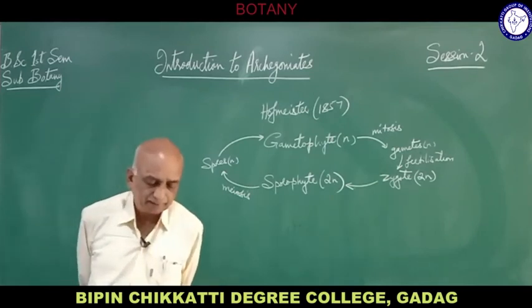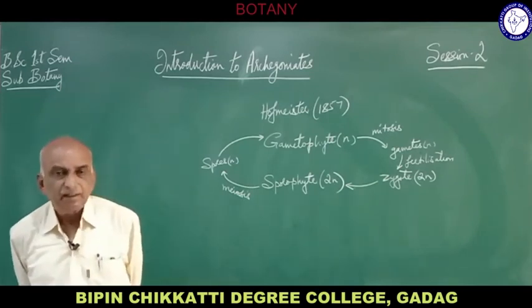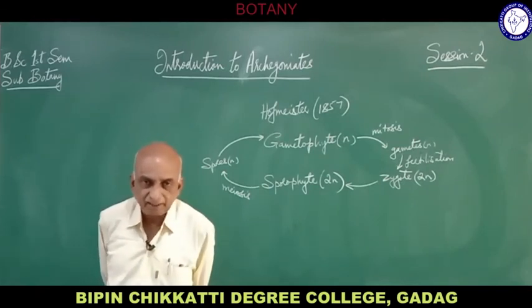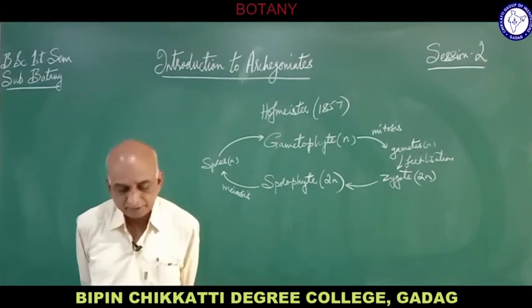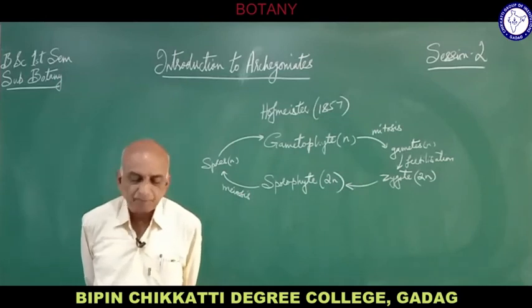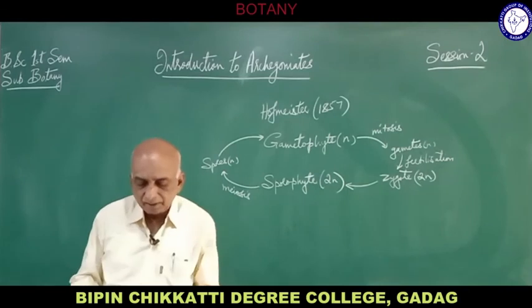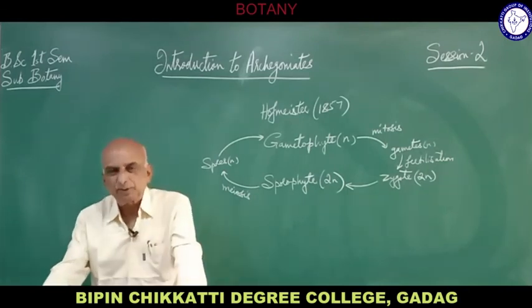This is the relationship between the sporophyte and gametophyte in bryophytes and pteridophytes. But in angiosperms, what happens? There the gametophyte is very reduced.